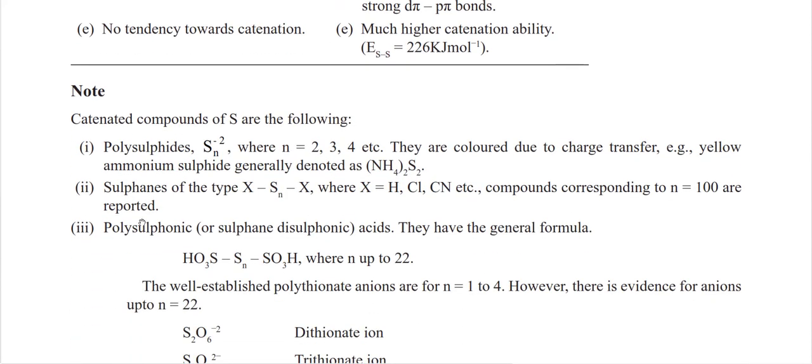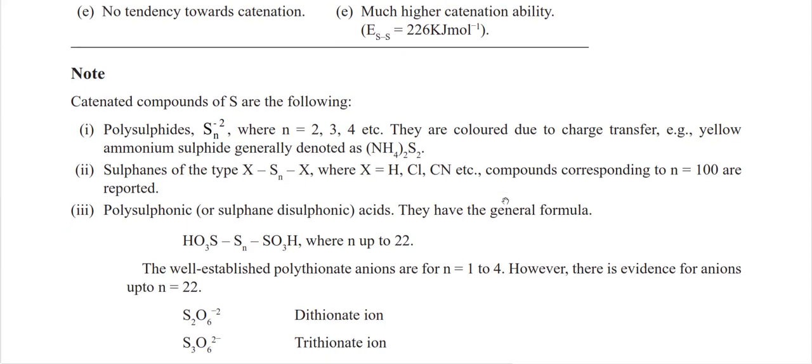The catenated compounds of sulfur are polysulfides like Sn 2-, where n is 2, 3, 4, and sulfides of type X-Sn-X, where X can be H, Cl, CN, and n is up to 100, and polysulfonic acids can also form.